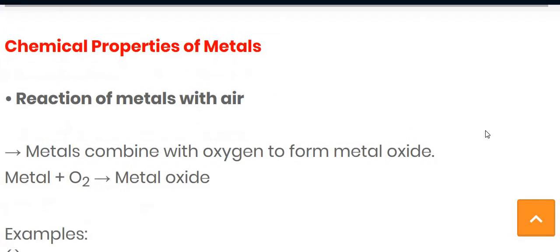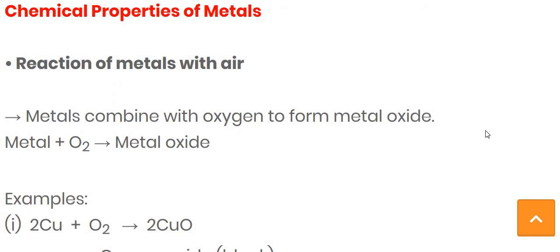Now let's move further to the chemical properties of metals. The first one is the reaction of metals with air. Air means we have to do the reaction of the metal with oxygen. So if we react the metal with oxygen, then the metal oxide is produced.